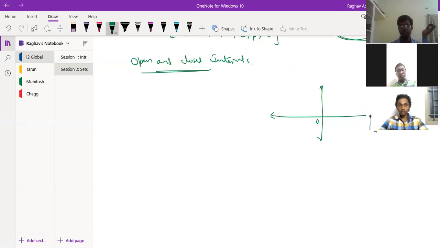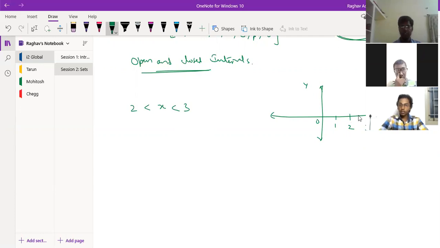This is my 0, the origin. This is my x-axis and this is the y-axis. Suppose my x is such that it is between 2 and 3. This is my 1, 2, 3. In this number line, where will my x lie? It will be between 2 and 3.